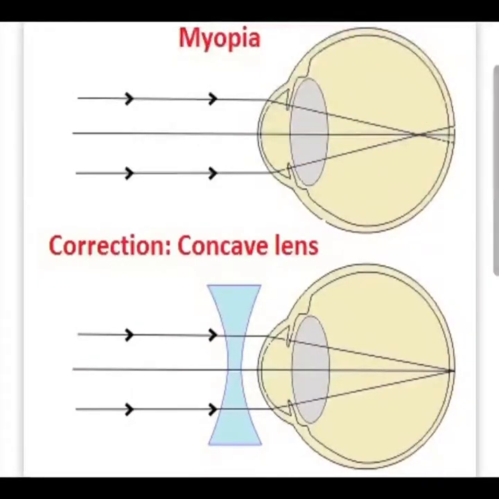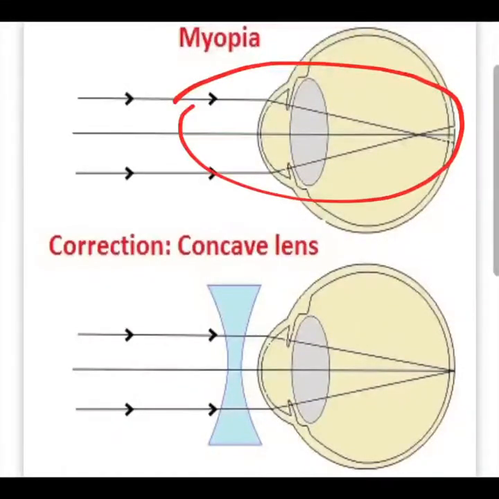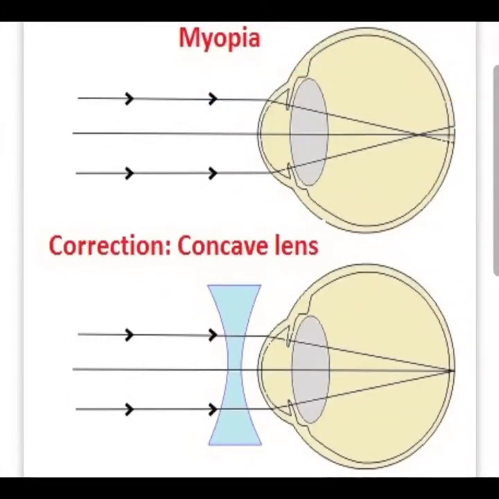Now, causes for myopia. Why is the image of distant objects not formed over the retina? There are two possible reasons for myopia. The first, the eye wall is lengthened from front to back, meaning it becomes elliptical in shape. And the second is the eye lens becomes too curved, meaning it becomes thick. So due to these two reasons, the person is not able to focus distant objects on the retina and they are blurred in appearance.